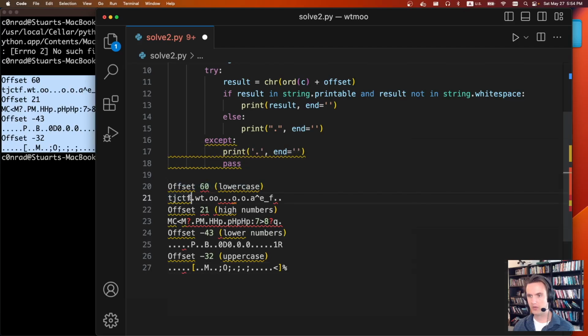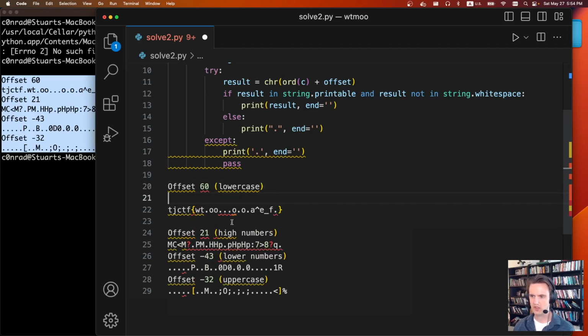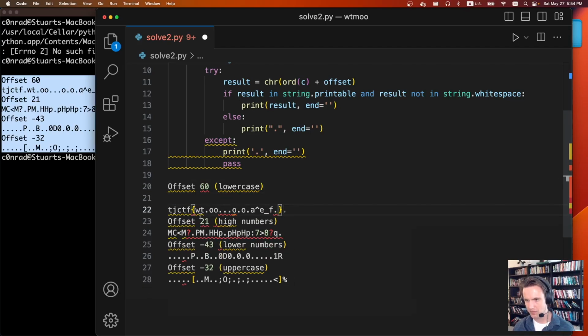Cool. From there, we just have to align everything. It doesn't include brackets, but we know where those are, so we'll put brackets at the start and end. I'm just overwriting the lowercase one. Then we go up and down whenever we need a character and see which one matches. We need a character right here. There's no high number, no lowercase number. This is an uppercase number, but there is an uppercase letter here, so this is probably a capital M.